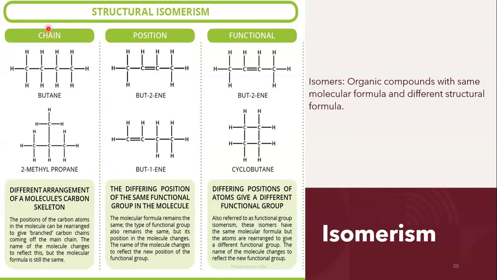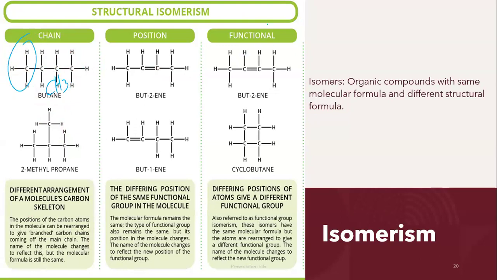Second thing you can do is make a chain isomer, right? So for example, if I have 4 of these carbon atoms over here, maybe I can take the CH3 that I have over here, and maybe put it somewhere over here, right? That's a chain isomer. I have taken my straight chain and I have made it into a branch. It's no longer a straight chain, it's a branch.